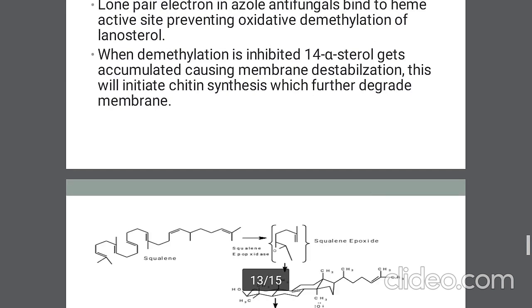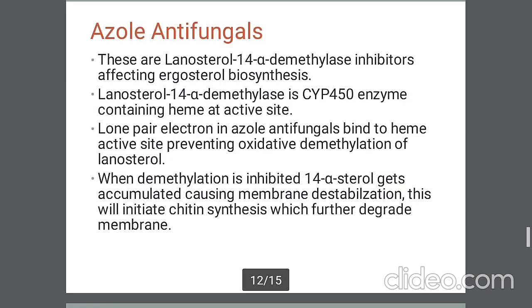However, azole antifungals help us. Azole antifungals contain a nitrogen with a lone pair of electrons. This lone pair in azole antifungals binds to the heme active site and prevents the oxidative demethylation of lanosterol, or rather prevents the formation of lanosterol.